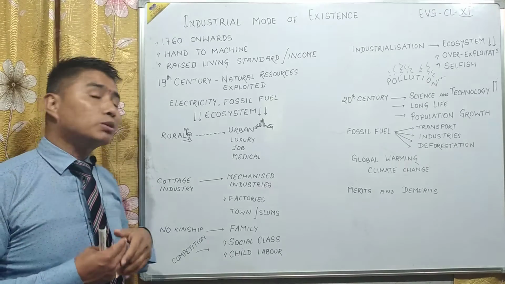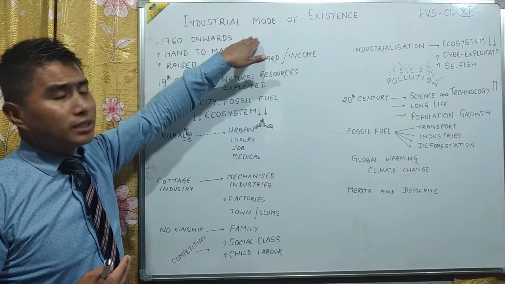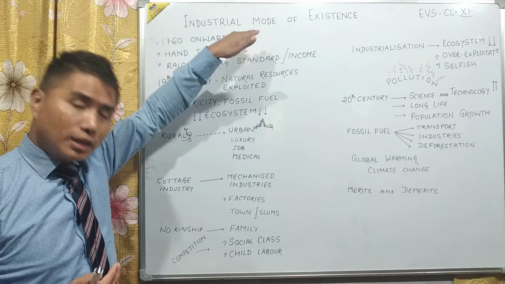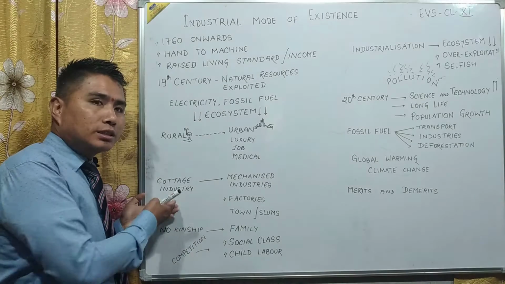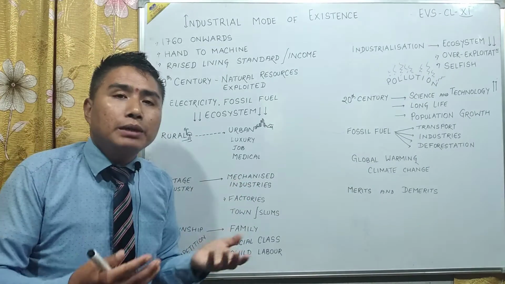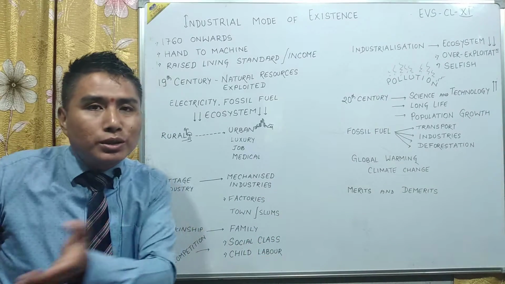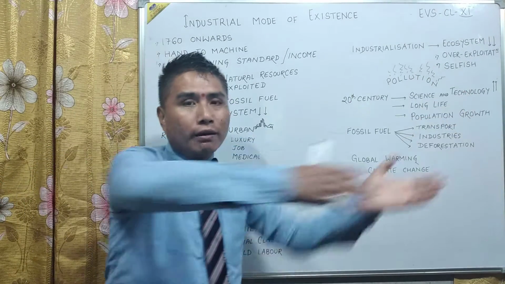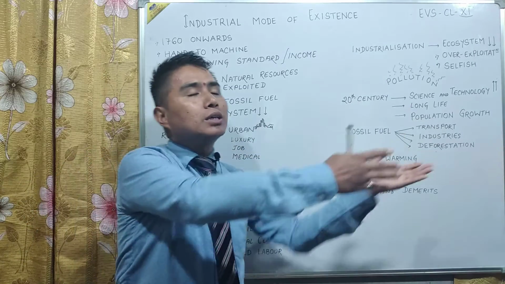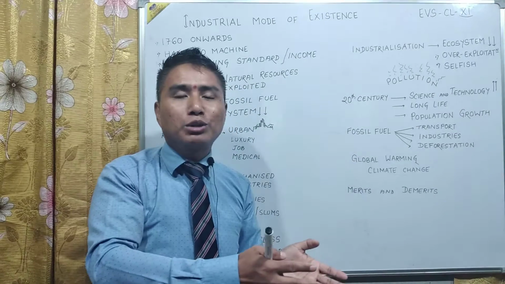And moreover, what was also seen was that a long time back, before the industries and machines, people used to have cottage industries. Every home, every house used to make something, every house used to be productive. But all that productivity was carried away from the rural areas towards urban areas, where factories were set up and machines were there to replace human beings.